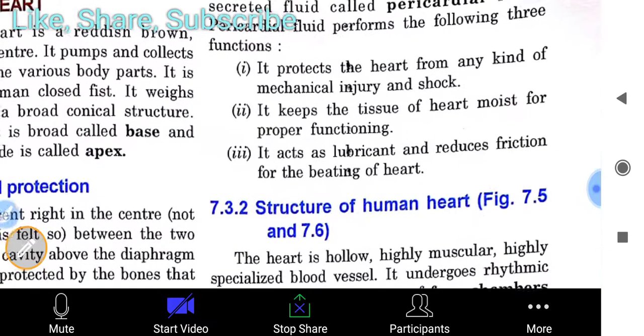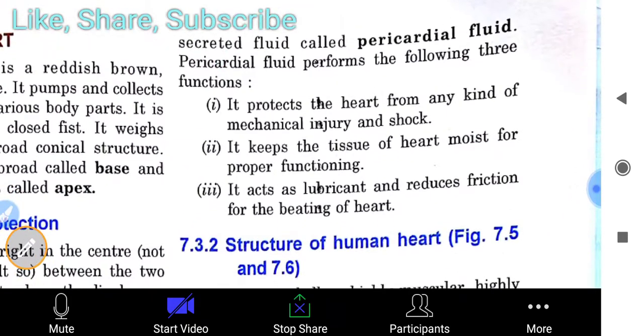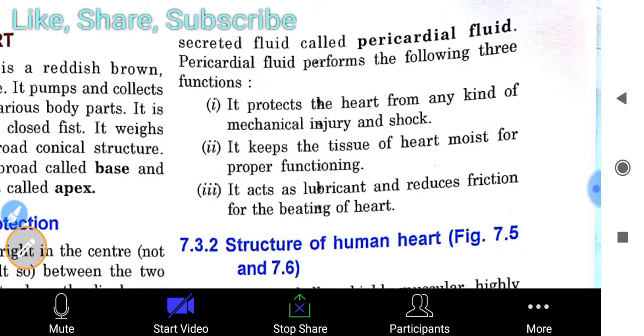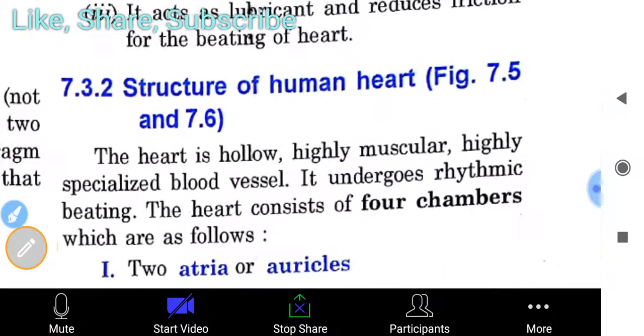These things you can easily understand when we go through the figure, and I hope you will understand. So pericardial fluid performs the following three functions. As we already read, it protects the heart from any kind of mechanical injury and shock. It keeps the tissue of the heart moist for proper functioning, and it acts as a lubricant and reduces friction for the beating of the heart.